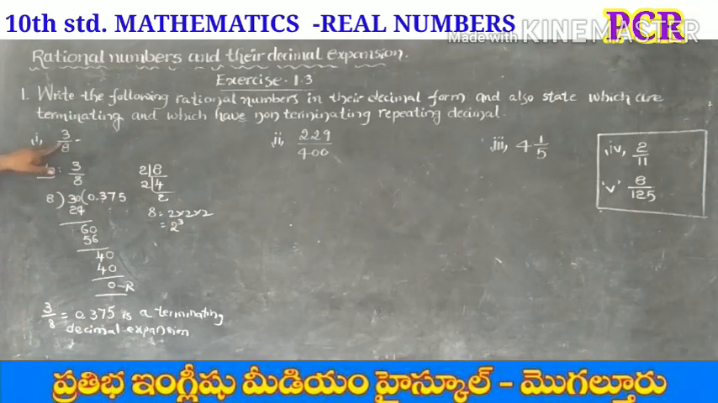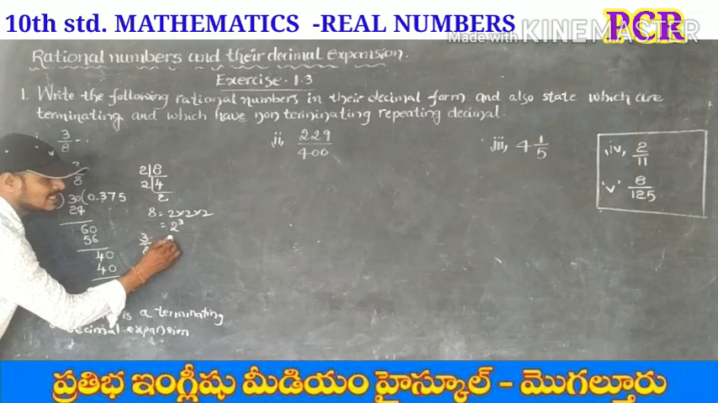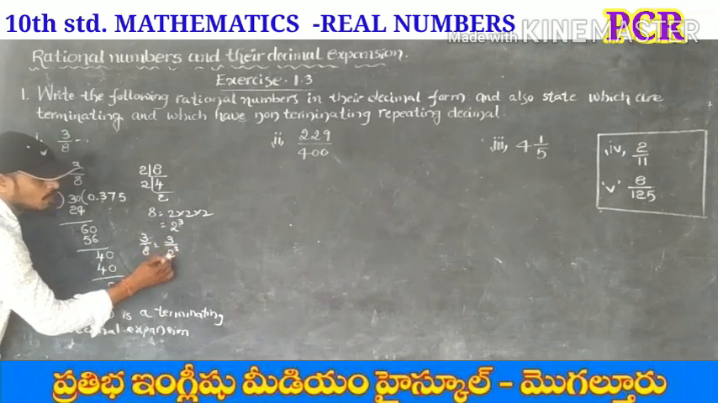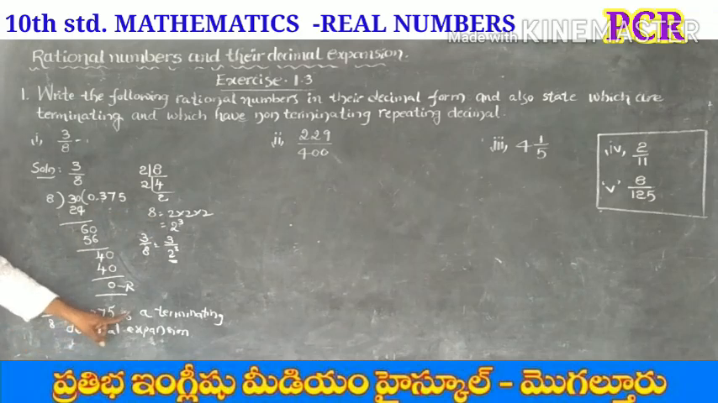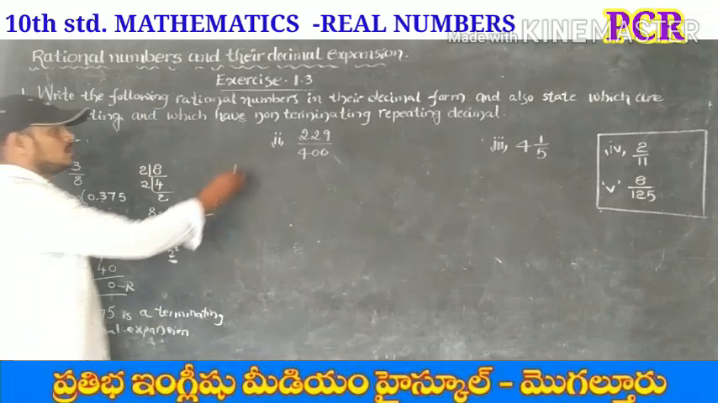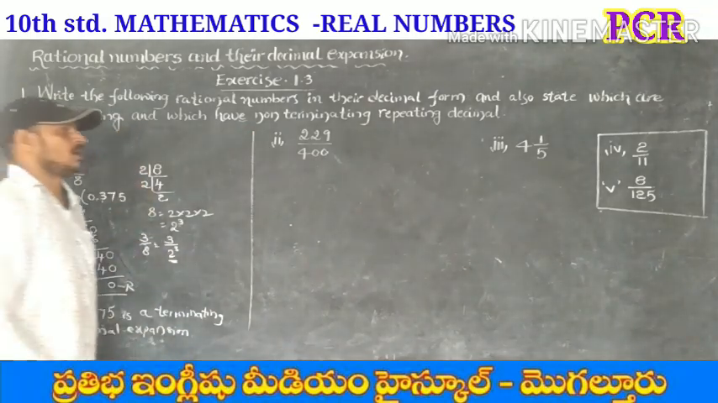So the denominator is of the form 2 power n. That's why in this denominator, 3 by 8 we can write as 3 by 2 cube. It is having powers of 2. That's why it is having terminating decimal expansion. So, next one.